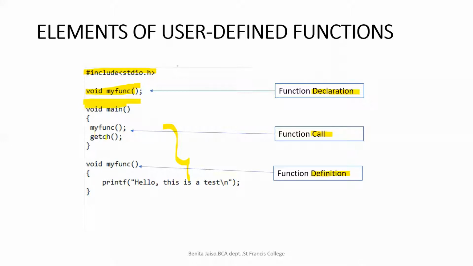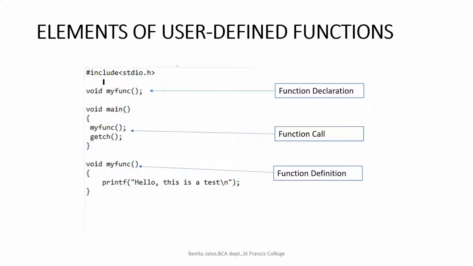Before the main, and it is called from the main. I'm calling it. What is the syntax for calling, what is the syntax for declaring, and what is the syntax for defining? We will learn in the upcoming slide. But now you have to understand that before it is being called and before it is being defined, we have to declare. So the function declaration has to be done in the declaration part, and that is above main.